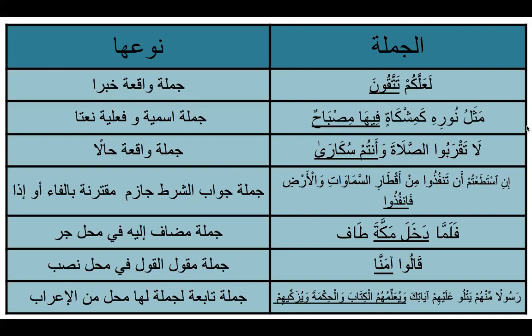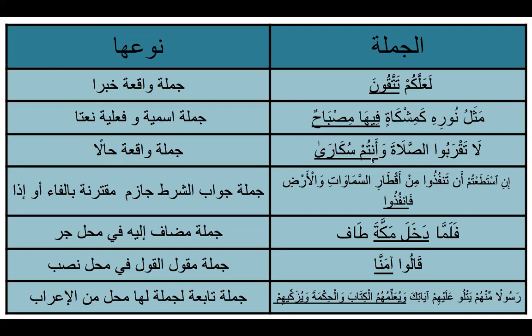When you see a sentence as a hal, you will label that sentence as fi mahalli nasbin. So in other words, that sentence again will have a status. So here we can see la taqrabu salata wa antum sukara, and you all do not come near salah while you all are intoxicated.